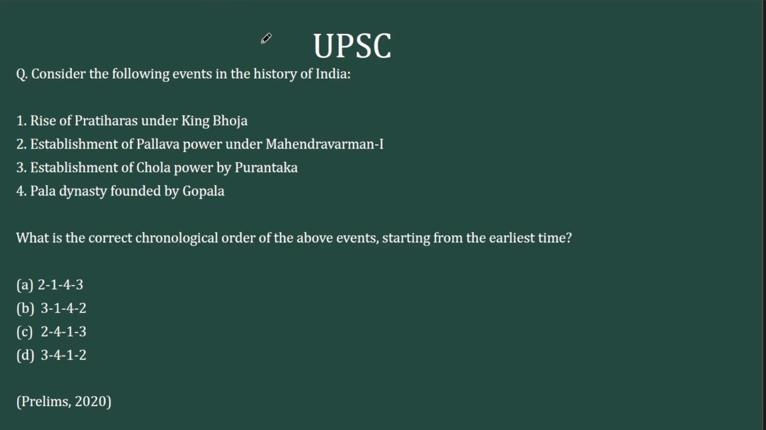Moving to the second question, it's a chronology based question. The first one, rise of Pratiharas under King Bhoja. Second, establishment of Pallava under Mahendra Varman. Third, establishment of Chola power by Purandaka. Fourth, Pala dynasty by Gopala. 4 statements, you have to arrange them chronologically.